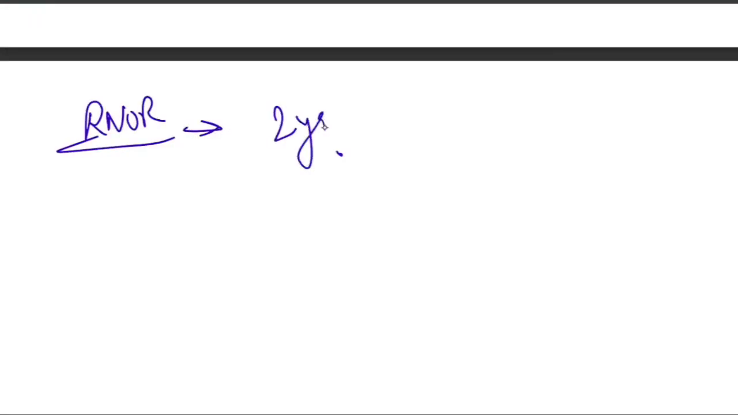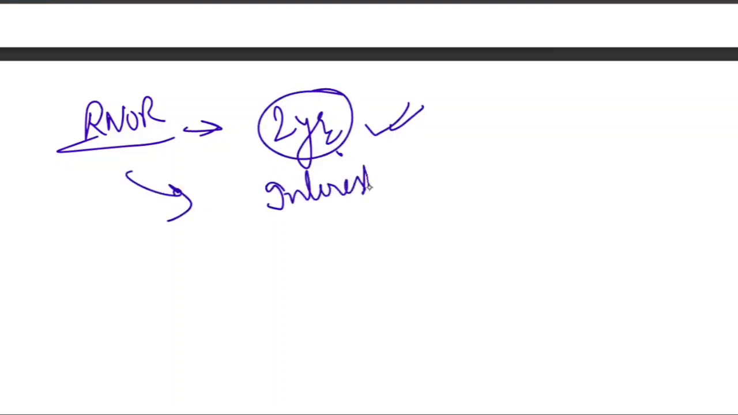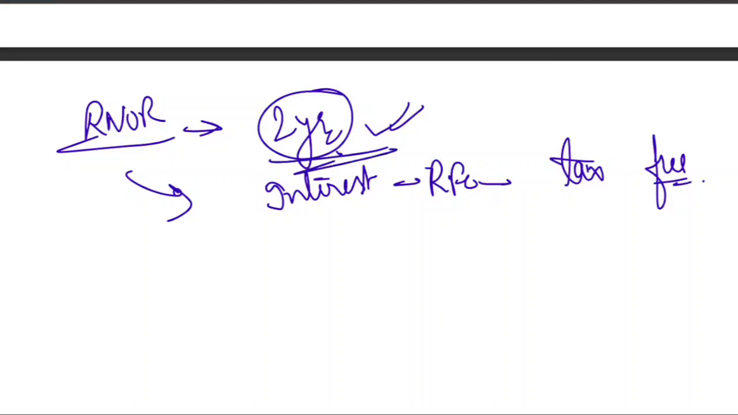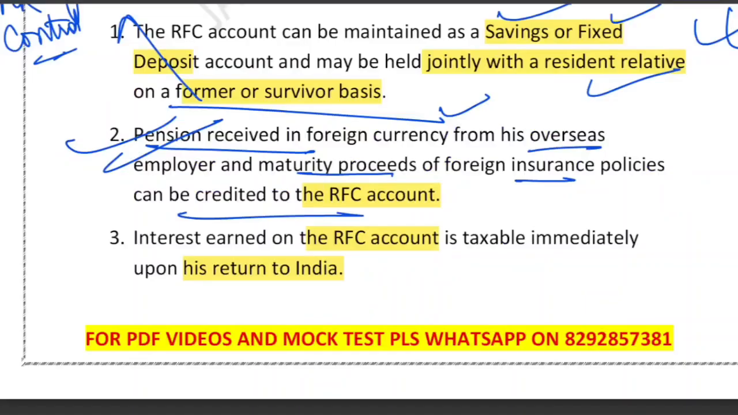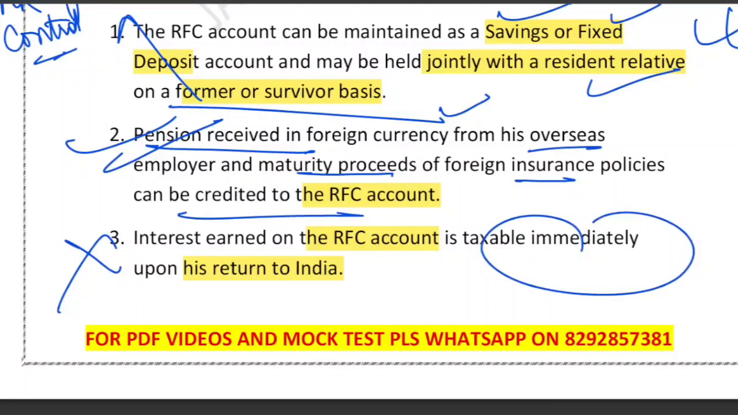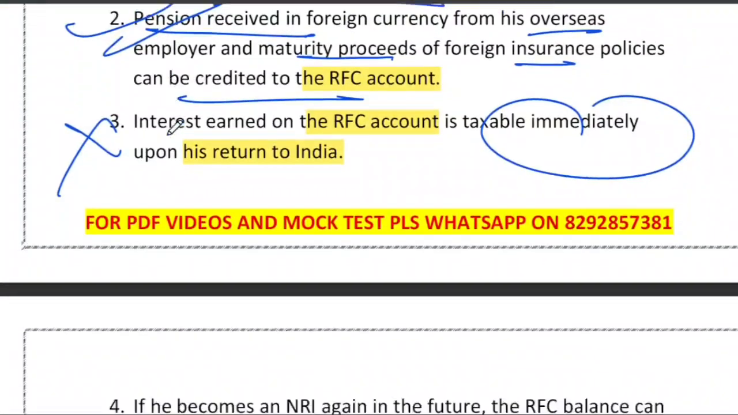Up to 2 years, he will be treated like RNOR. In this period, you know what happens? Whatever interest is accumulated on this RFC account, suppose he has an FD, so obviously interest will accumulate, it is fully tax free. Interest is tax free for 2 years, right? And tax applies only after the RNOR period has passed. So till the RNOR period, no tax, and after the RNOR period, fully taxable. So statement number 3 says interest is taxable immediately. No, this is not taxable immediately, because for 2 years it will not be taxable, because he is held in the category of RNOR.